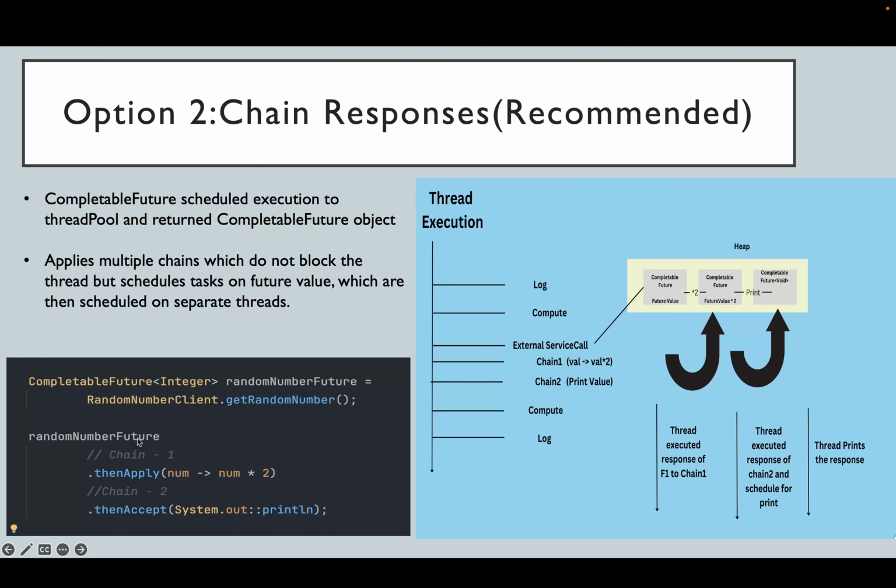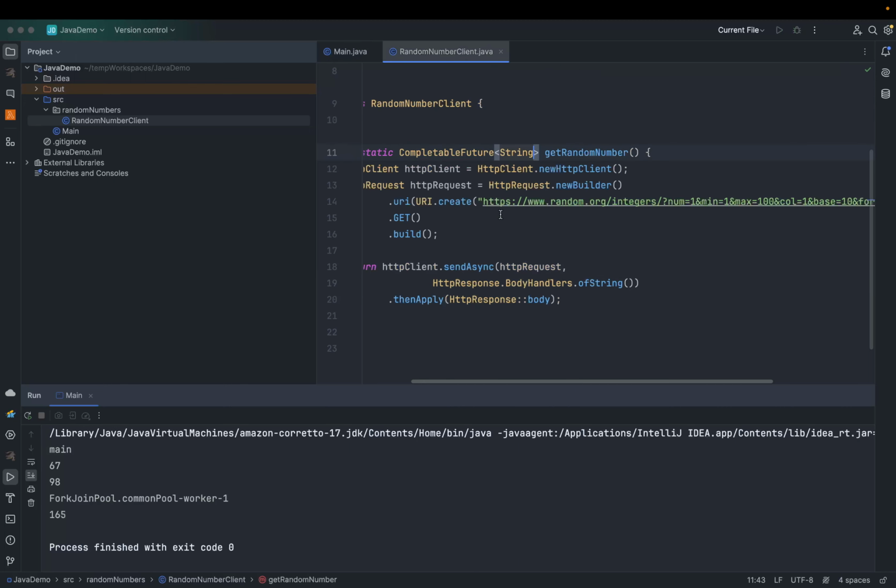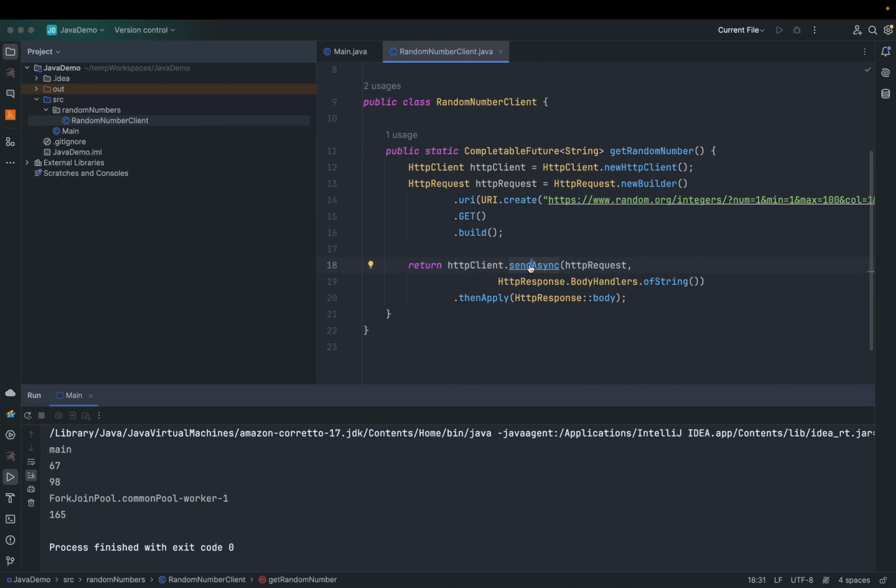Okay, now we can take a look at this in action. So we will perform one CompletableFuture task, and by this many of your concepts would be cleared. The task is, this is a random number client, so I have taken a random API. What it does is return a random number, and I have passed query parameters to restrict it from 1 to 100. So we make a call to an external service to get the random value, and this is what creates the CompletableFuture.